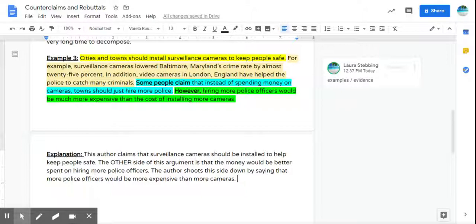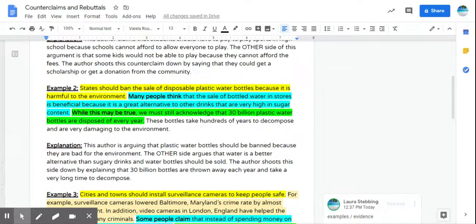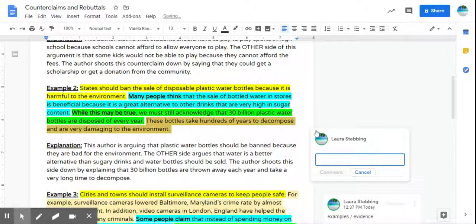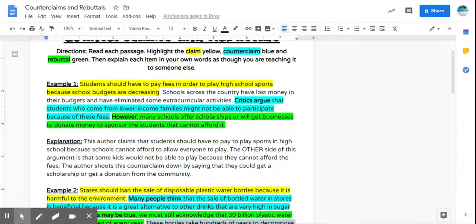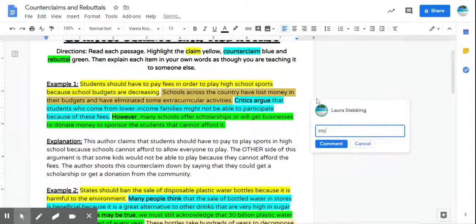So we've got our claim. I kind of highlighted and put a little note next to the examples and the evidence. Our counterclaim is blue, our rebuttal is green, and then we went ahead and explained all of it. Up here, I'm just going to go ahead and highlight this piece of example. And then in our first one here, I'm also going to highlight this and say this is his explanation.